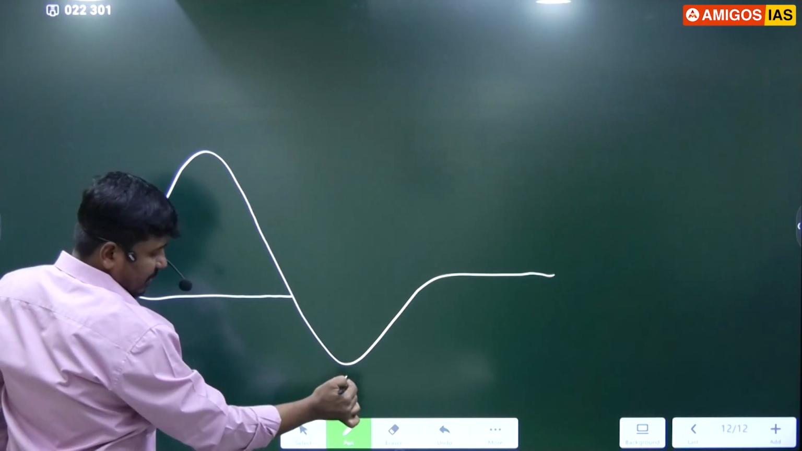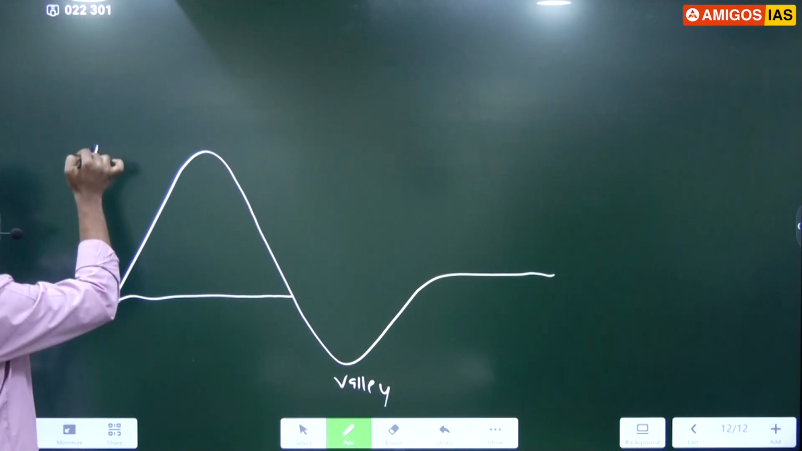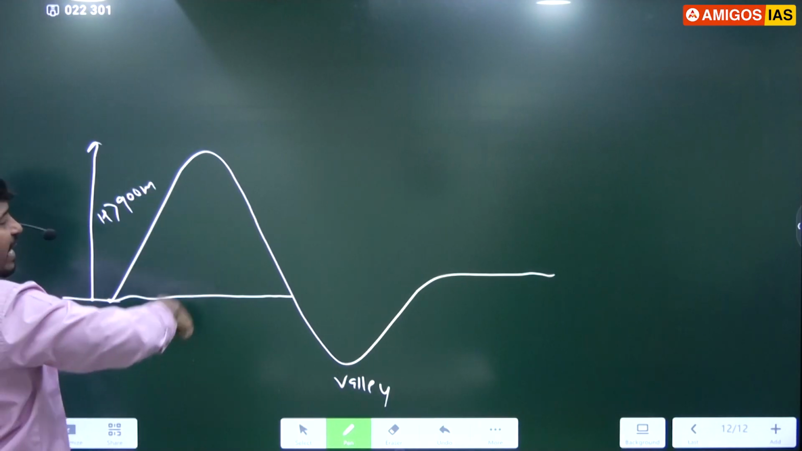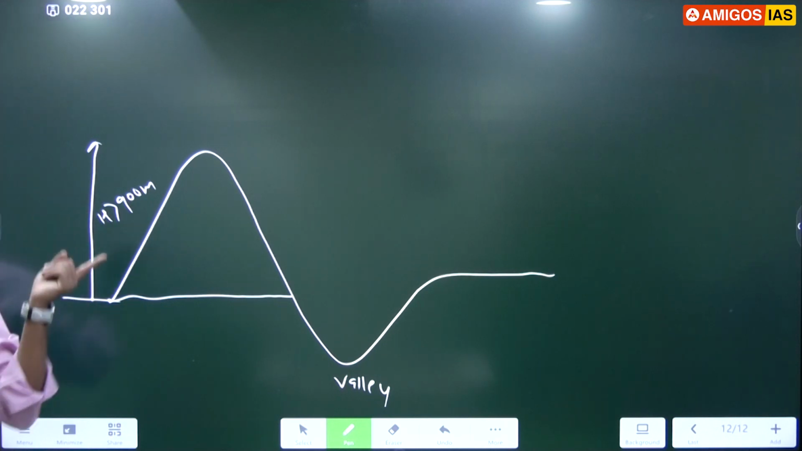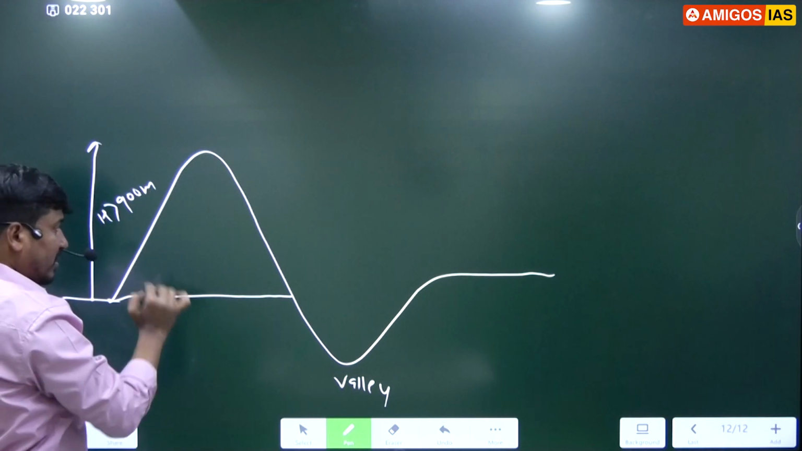This is a valley, right? And this is the mountain. We call it a mountain when the height is more than 900 meters. If the height of any elevated landmass is more than 900 meters, we call it a mountain. If the height is less than 900 meters, we call it hills, right?